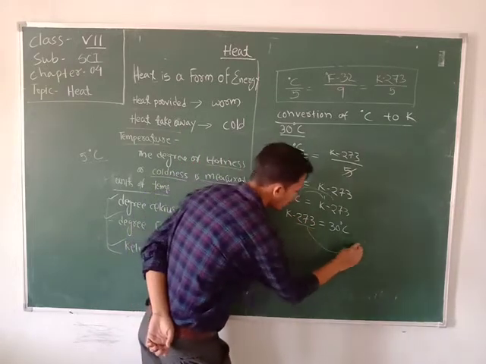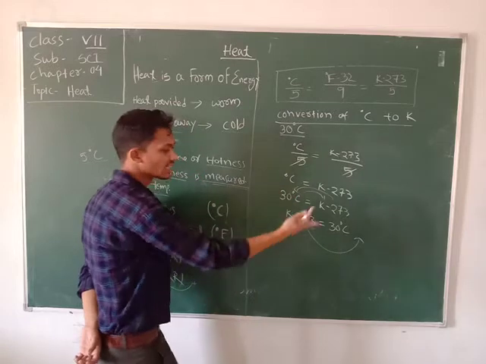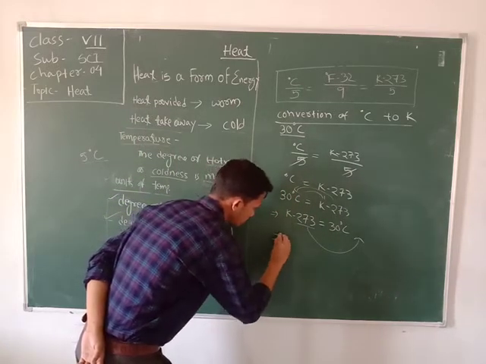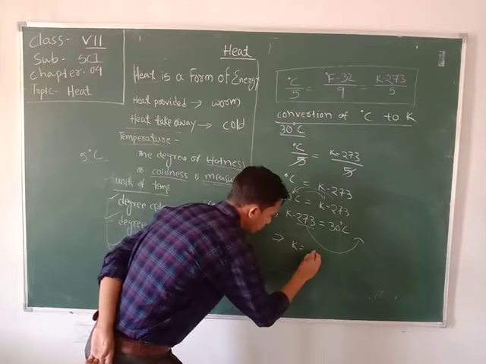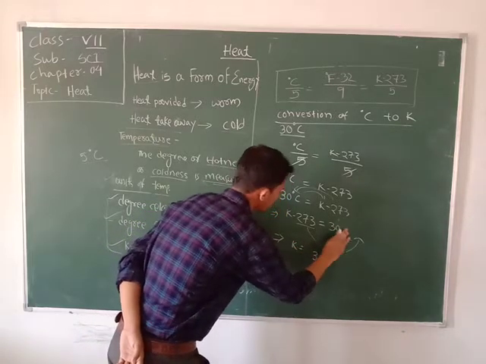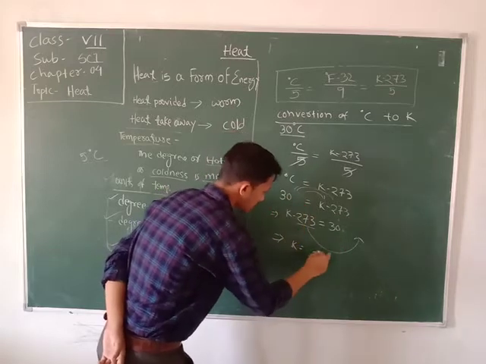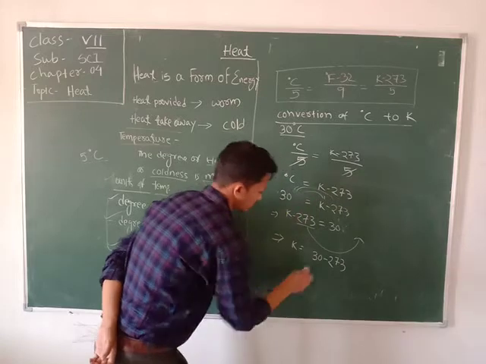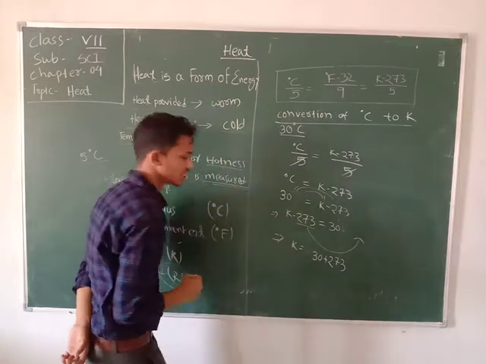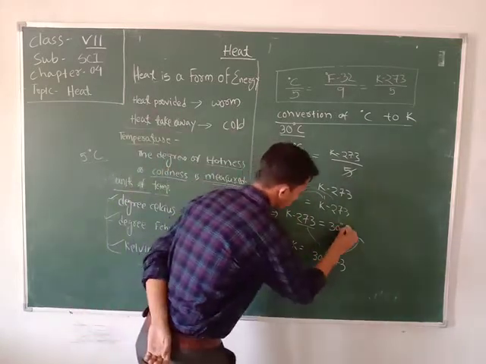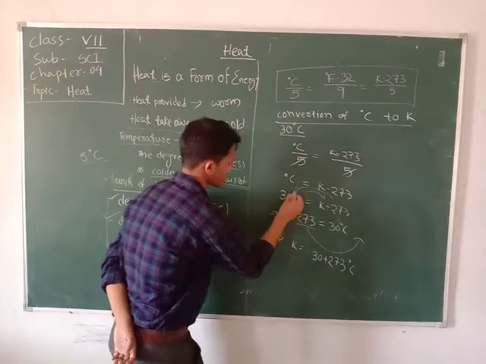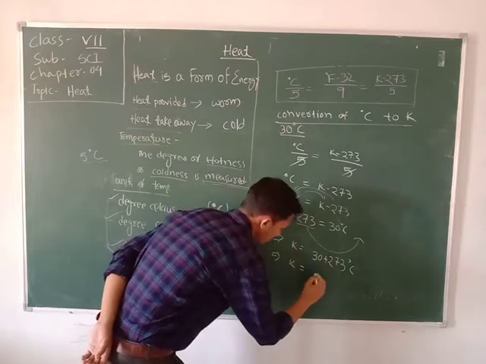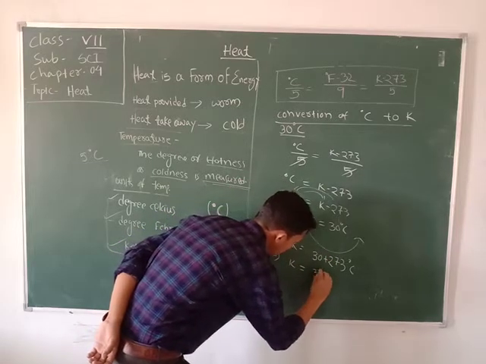When we move it to the other side, the right-hand side, it becomes positive. So K equals 30 plus 273, the minus becomes positive. So here the value of K equals 300.